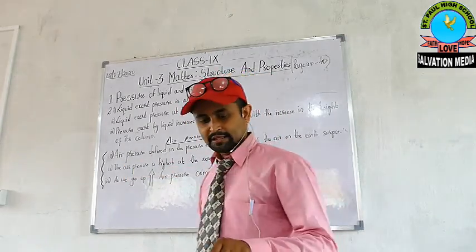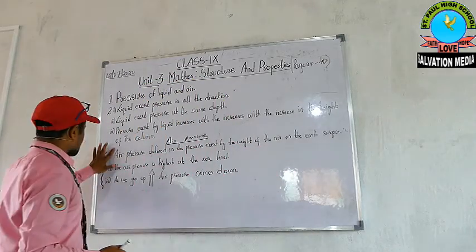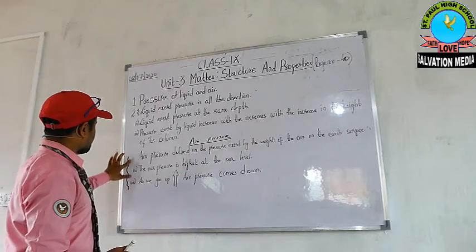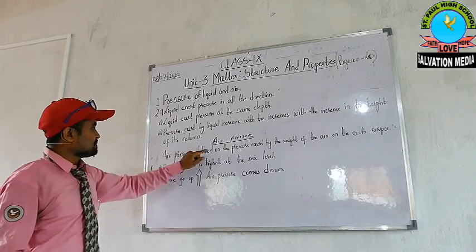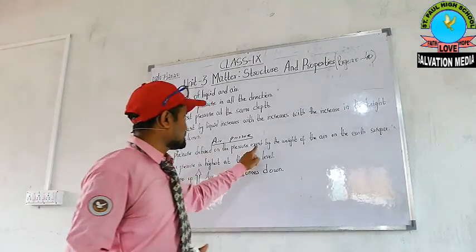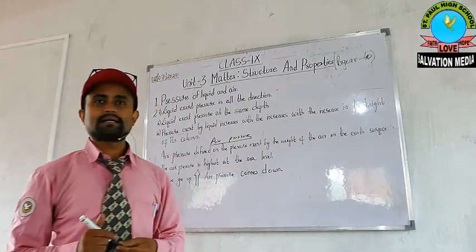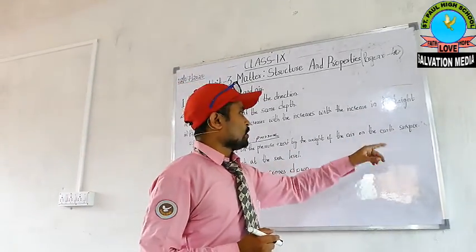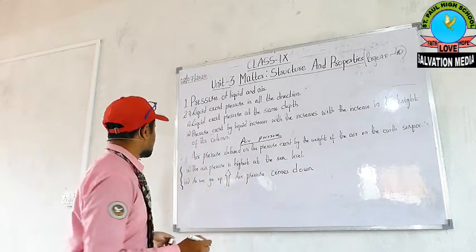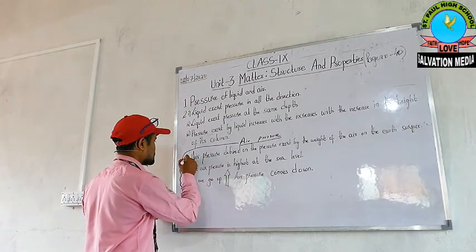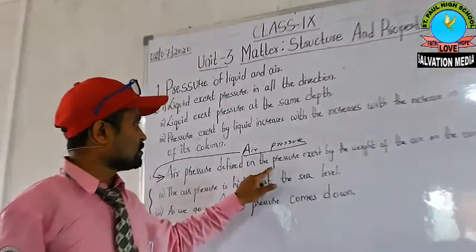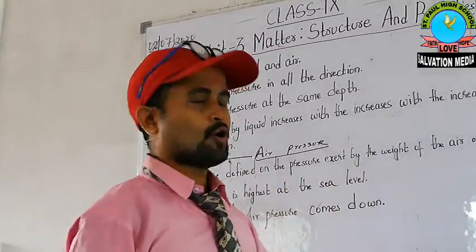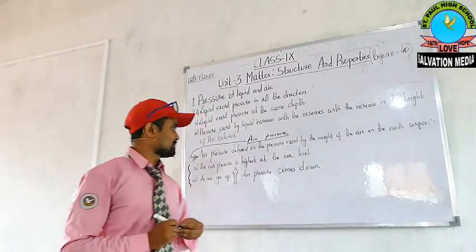First of all, this is a definition. What is air pressure? Air pressure is defined as the pressure exerted by the weight of the air on the earth's surface, my dear students. This is the definition of air pressure. Once again I am repeating it. Air pressure is defined as the pressure exerted by the weight of air on the earth's surface.